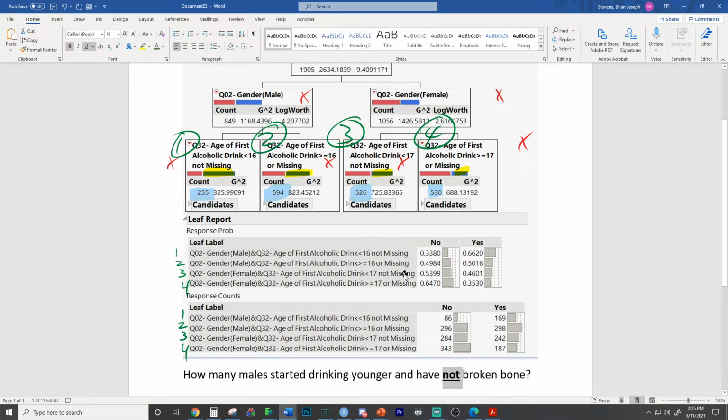Reverse that, because you're looking at, so good guess right there. Let's say by younger I mean less than 16. So you're looking at how many males started drinking older and have not broken a bone. This group right here is the males who had an age of first drink less than 16, so they started drinking younger. Does that make sense? 86. Exactly. Great job right there, Campbell.